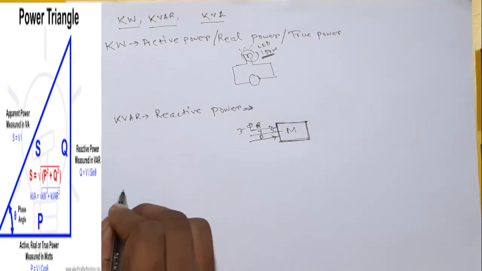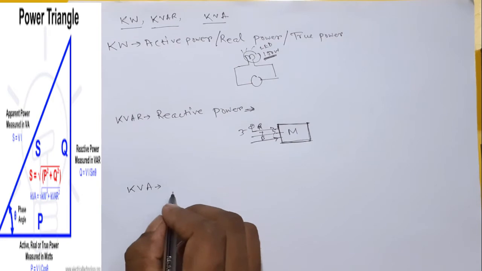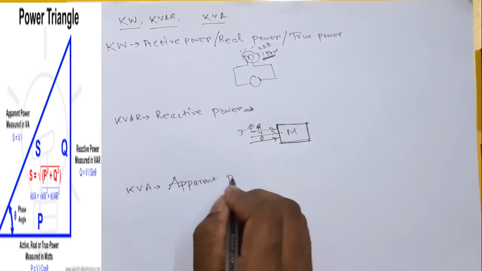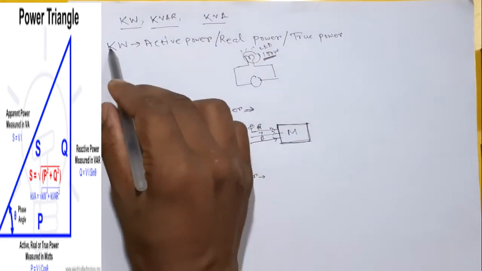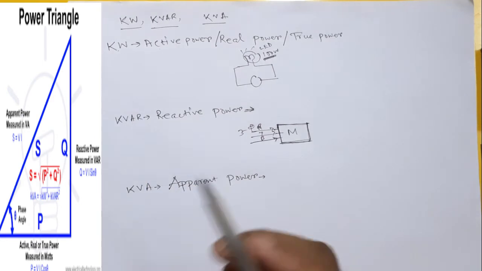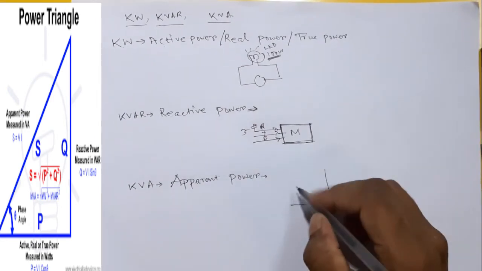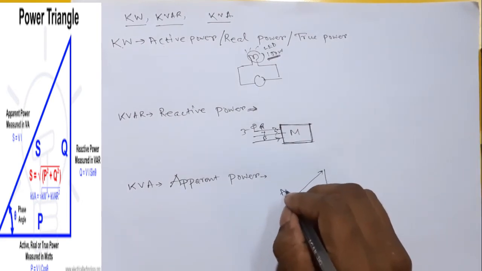And if I talk about kVA, kVA is the apparent power. What is apparent power? So friends, if I take kilowatt and kVAr as a vector sum, then the apparent power will come.